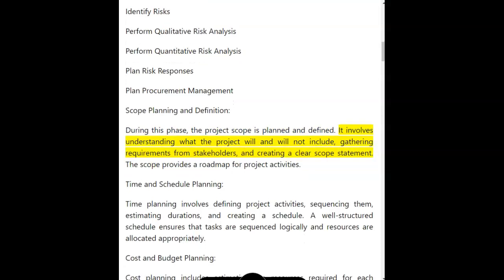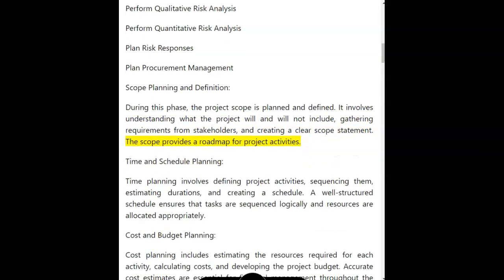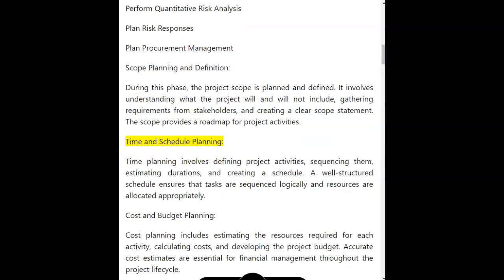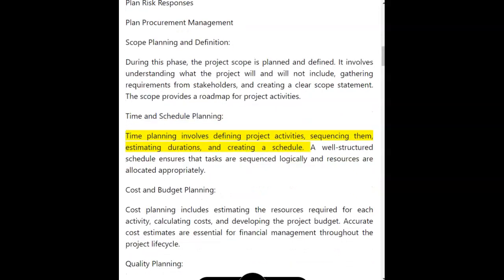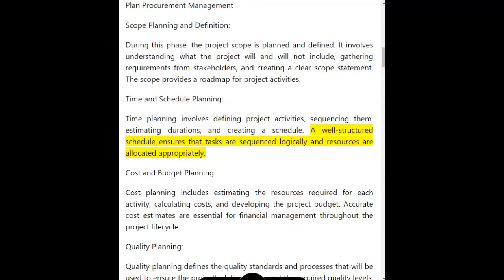It involves understanding what the project will and will not include, gathering requirements from stakeholders, and creating a clear scope statement. The scope provides a roadmap for project activities. Time and schedule planning. Time planning involves defining project activities, sequencing them, estimating durations, and creating a schedule. A well-structured schedule ensures that tasks are sequenced logically and resources are allocated appropriately.